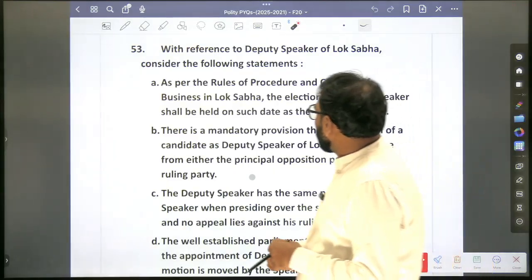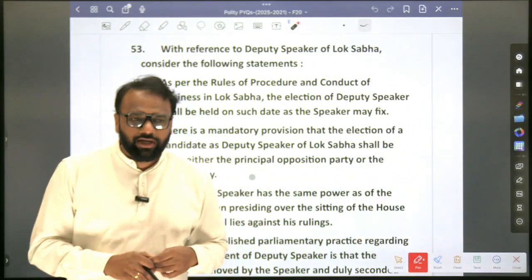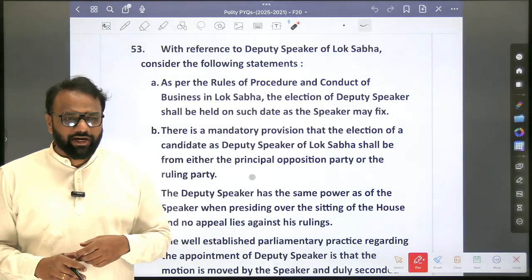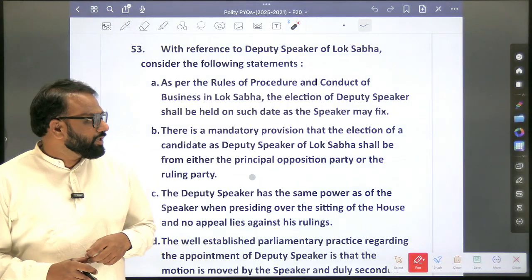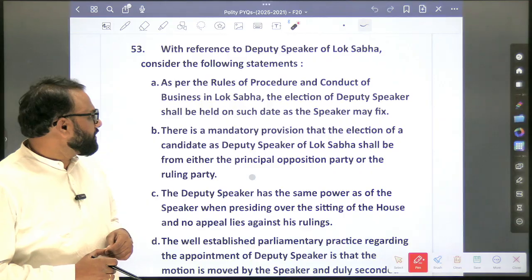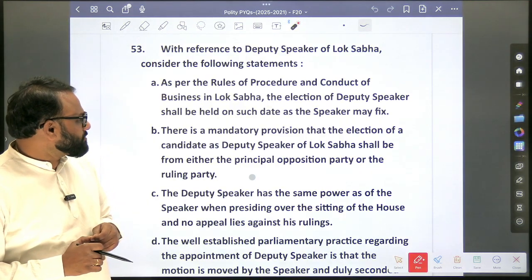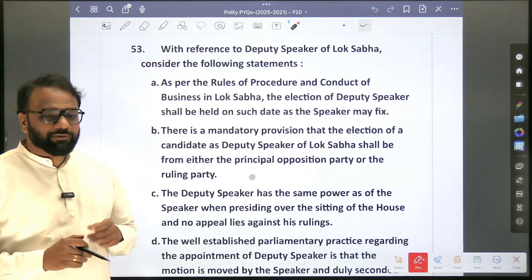With reference to the Deputy Speaker of Lok Sabha, consider the following. In the previous few discussions also, we saw questions related to the Speaker, at least one or two. So here we have a question related to the Deputy Speaker. As per the rules of procedure and conduct of business in Lok Sabha, the election of Deputy Speaker shall be held on such a date as the Speaker may fix.